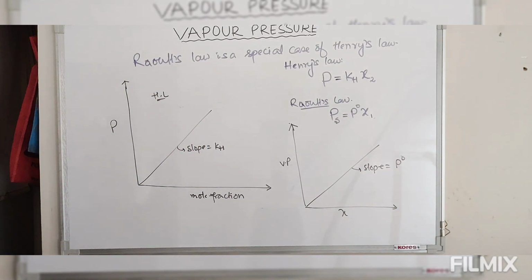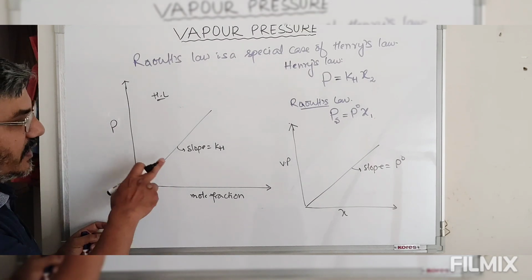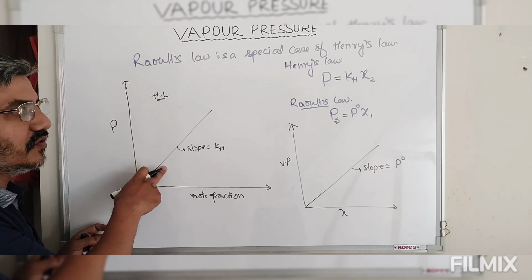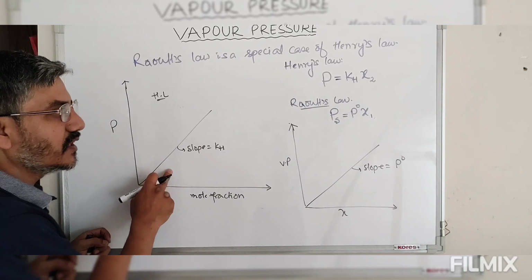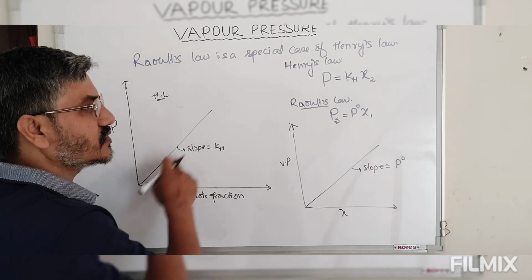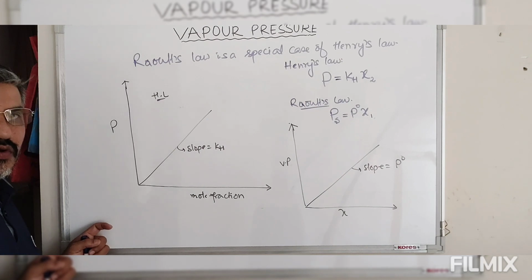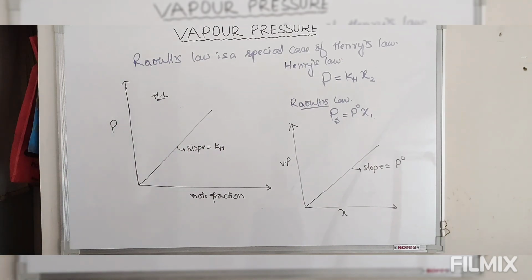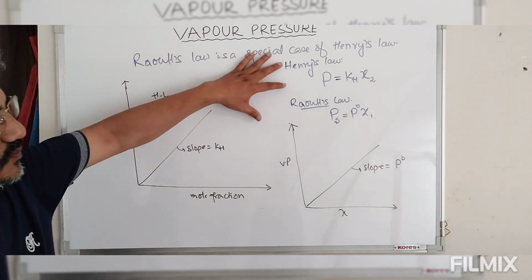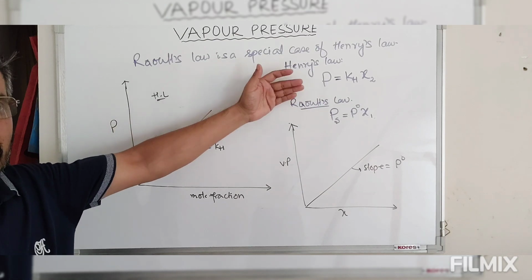Now as I told you, if the solute follows Henry's law, then the solvent will follow Raoult's law, but the reverse is not true. But both Henry's law and Raoult's law deal with the volatile component.